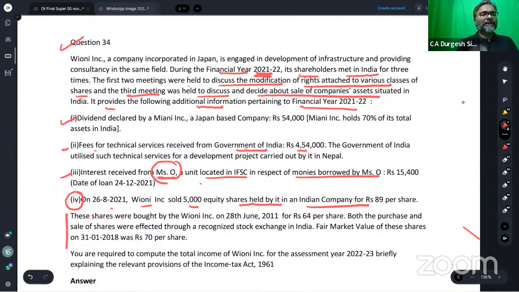Now you tell me, students. Finally the question is, be careful: you are required to compute the total income of Vioni Inc. for assessment year 22-23, briefly explaining the relevant provisions of the Income Tax Act 1961. This question is given by the ICAI, I think in the latest RTP or MTP, so it is expected in your examination for November 22.